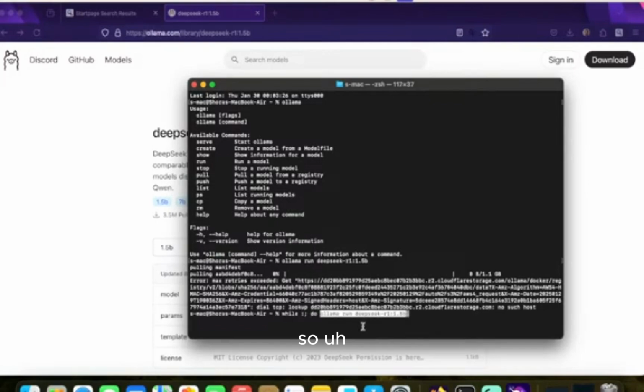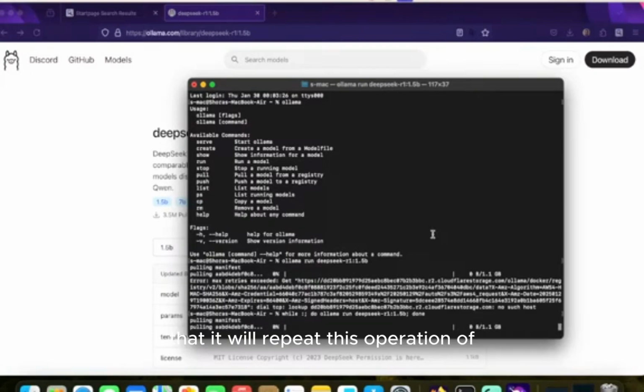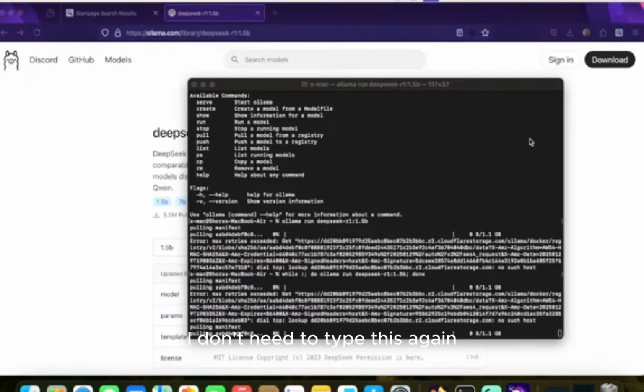So we will use the command while colon semicolon 2 and paste the link, then semicolon and done. What this command will do is repeat this operation of downloading the model on our local machine. I don't need to type this again and again. It just downloads on its own.